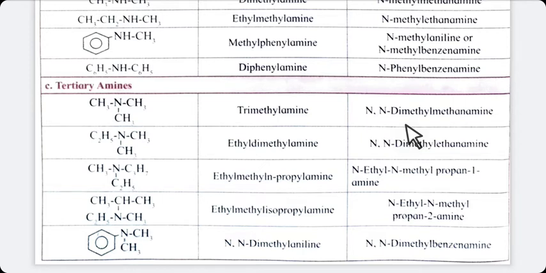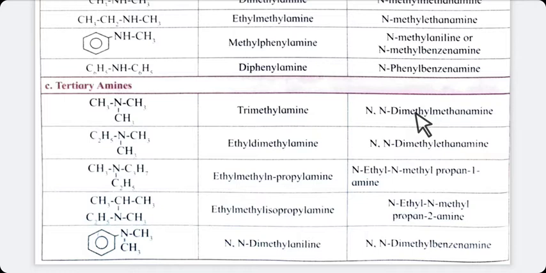Because for tertiary amine the formula is N,N-dialkyl alkanamine.